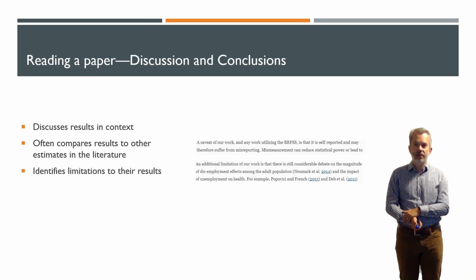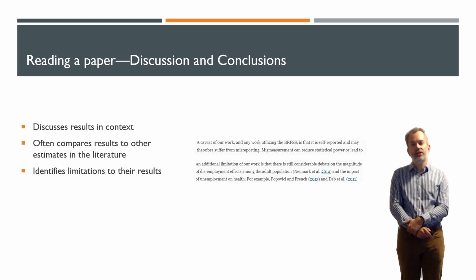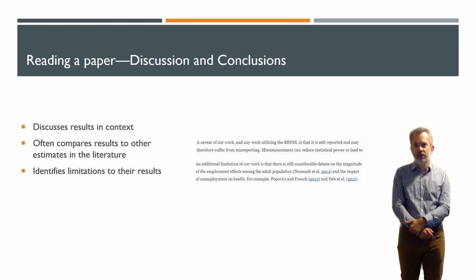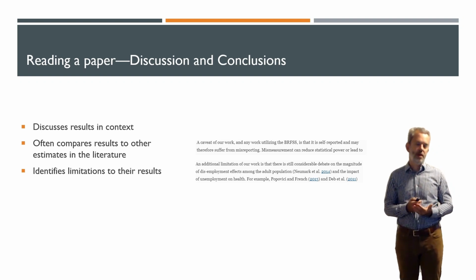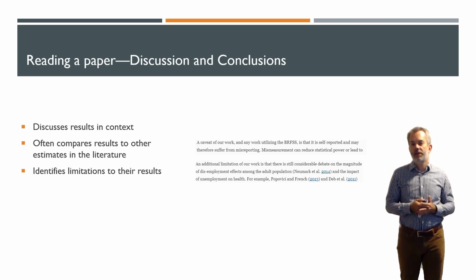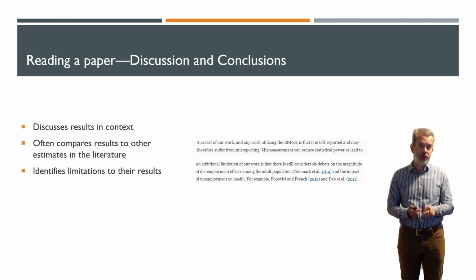And the final section in the discussion and conclusion section is a section on limitations in the results. And this is a very important section where the authors get to highlight and discuss the limitations of their work. So it sounds silly, why would I highlight my limitations? You highlight your limitations because that provides the authors with the opportunity to state what they perceive those limitations to be and how those limitations affect the interpretation of the results. Maybe a limitation is not a big deal because a particular way in which the results are limited should not matter for the interpretation that's of interest.